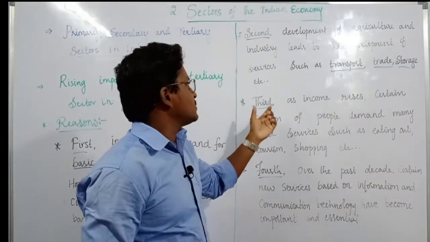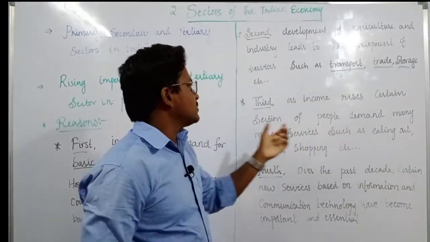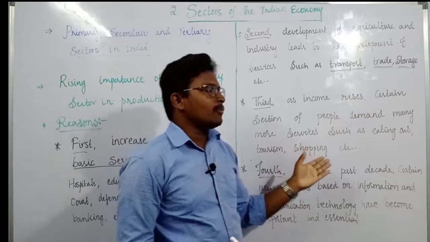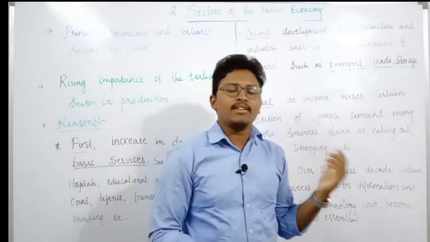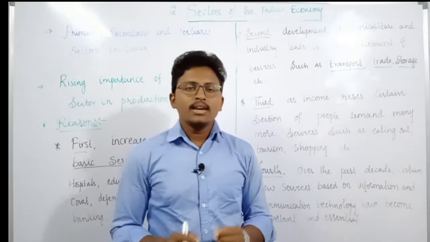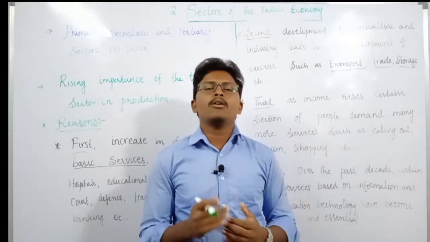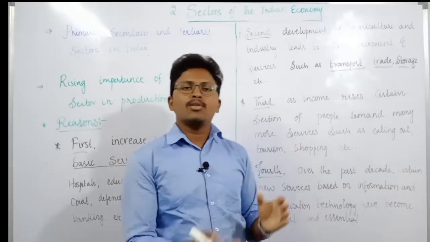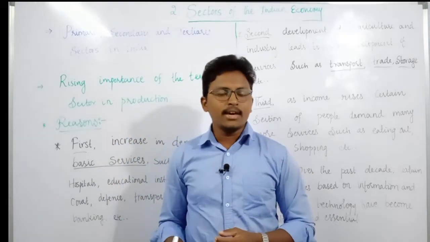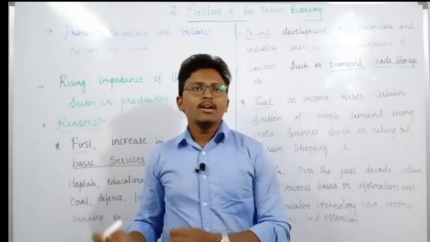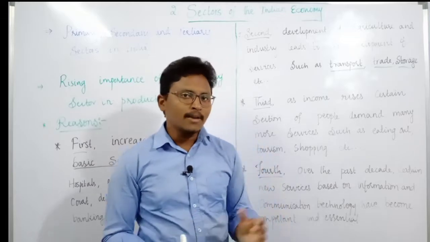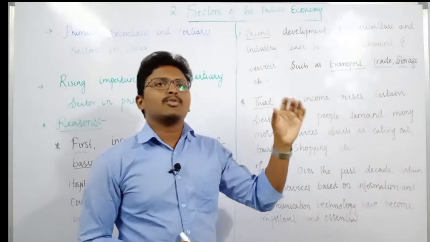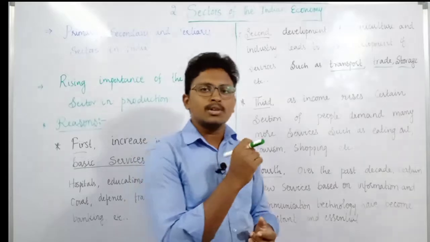Then the third reason: as income rises, certain sections of people demand many more services such as eating outside, tourism, shopping, etc. Maybe going to private schools, private hospitals. What do we mean by this? Nowadays, if there is an increase in the income of people, obviously they try extracurricular activities or other activities. For entertainment, they may go out to a restaurant to eat. At the same time, they may watch a movie, or they may prefer more entertainment, which is also provided by service sectors. So that is the third reason why the tertiary sector is improving day by day, or contributing more towards the GDP.